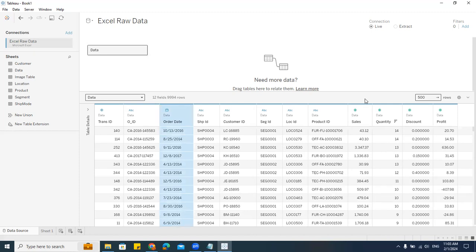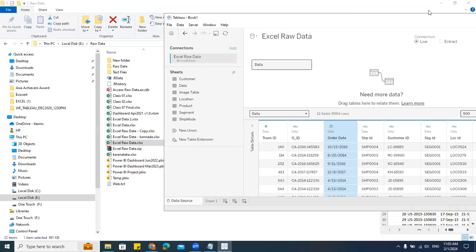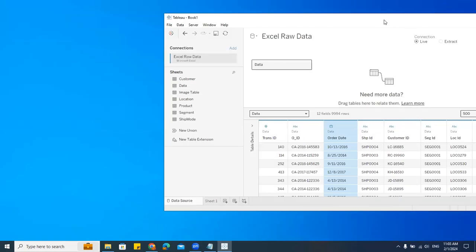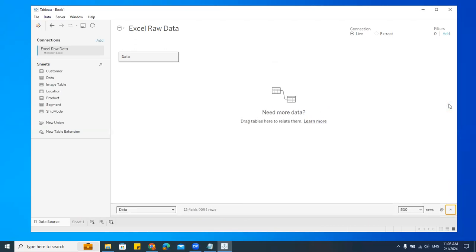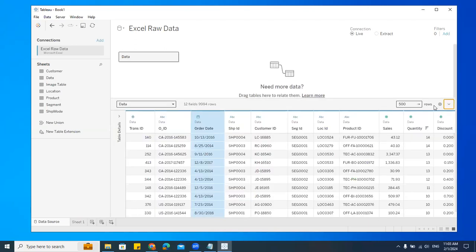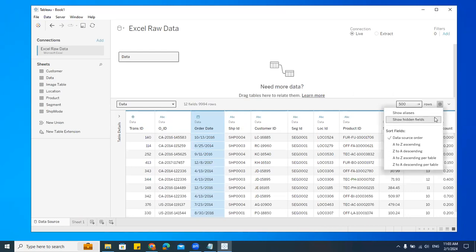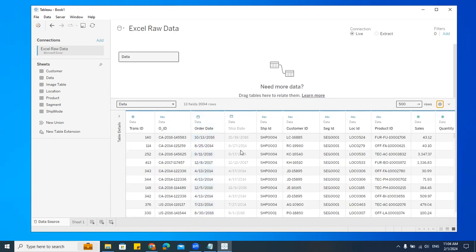How to unhide that? Suppose I want it back. What should I do? Here towards my right hand side, there is one small arrow. I'll show it like this because some of you cannot see. Sorry, what is that? Settings. There is one small arrow for settings. Show hidden fields. Can you see that?